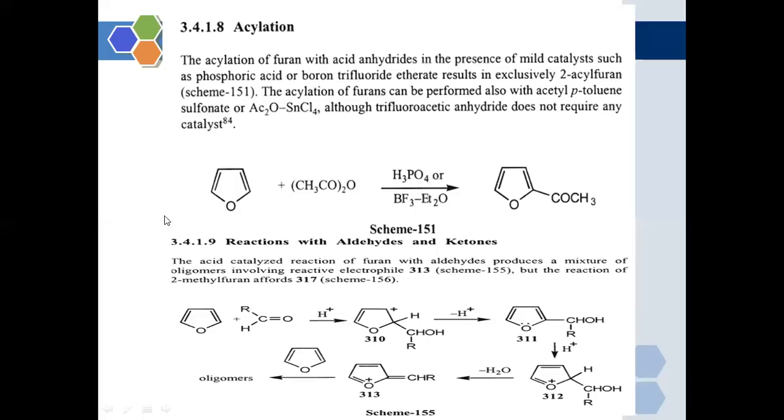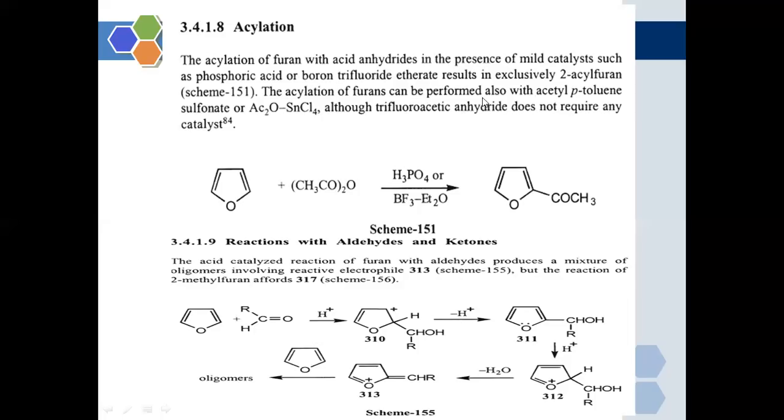So furan readily undergoes acylation reaction with acid anhydrides in the presence of a mild catalyst, that is phosphoric acid.